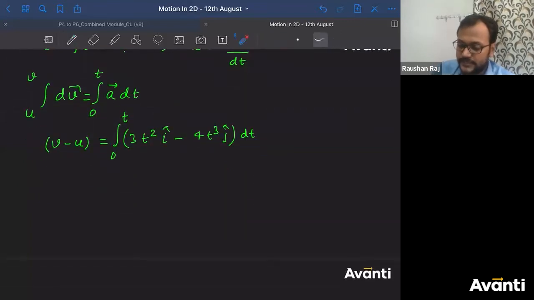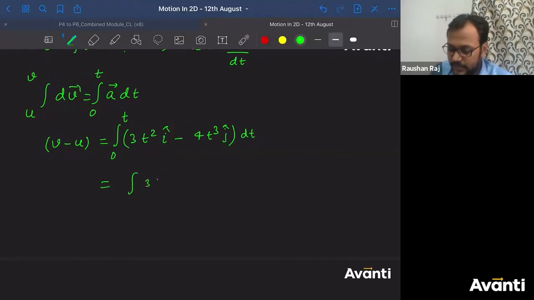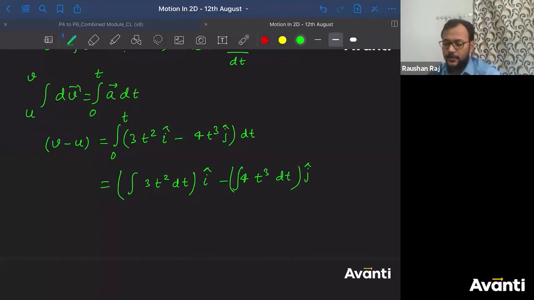Now integrate this. This is some subtraction, right? You can integrate it independently. You can integrate this individually, right? So I'm going to integrate them independently. 3t square dt, and this is i cap, minus 4t cube dt, this is j cap. Now what is the integration of 3t square, guys? Tell me, what is the integration of 3t square?